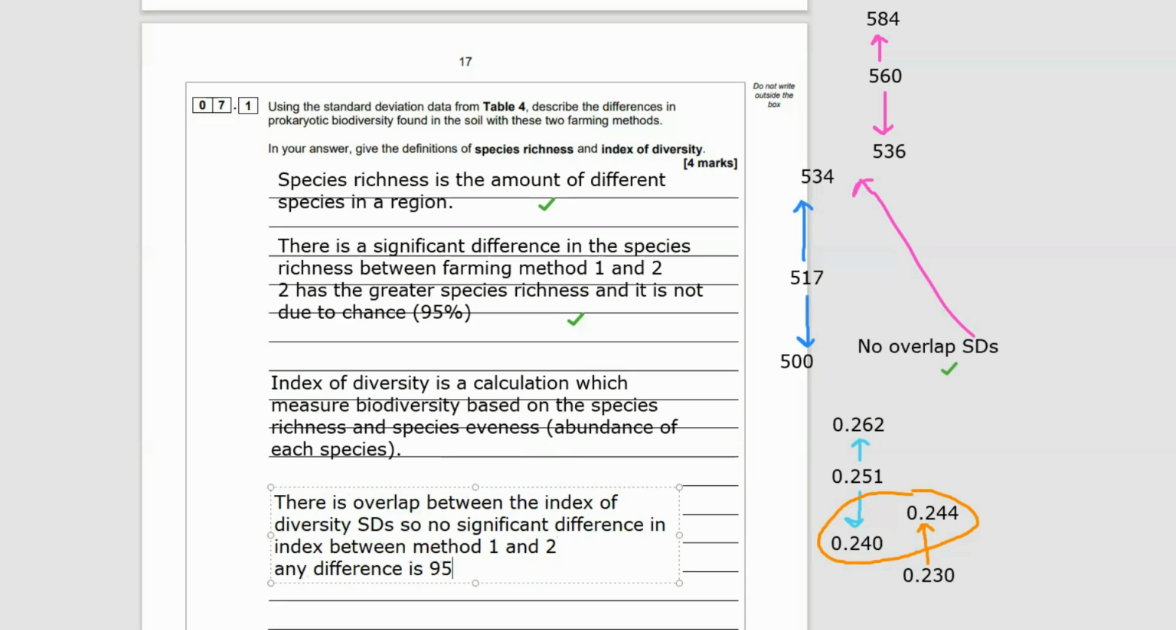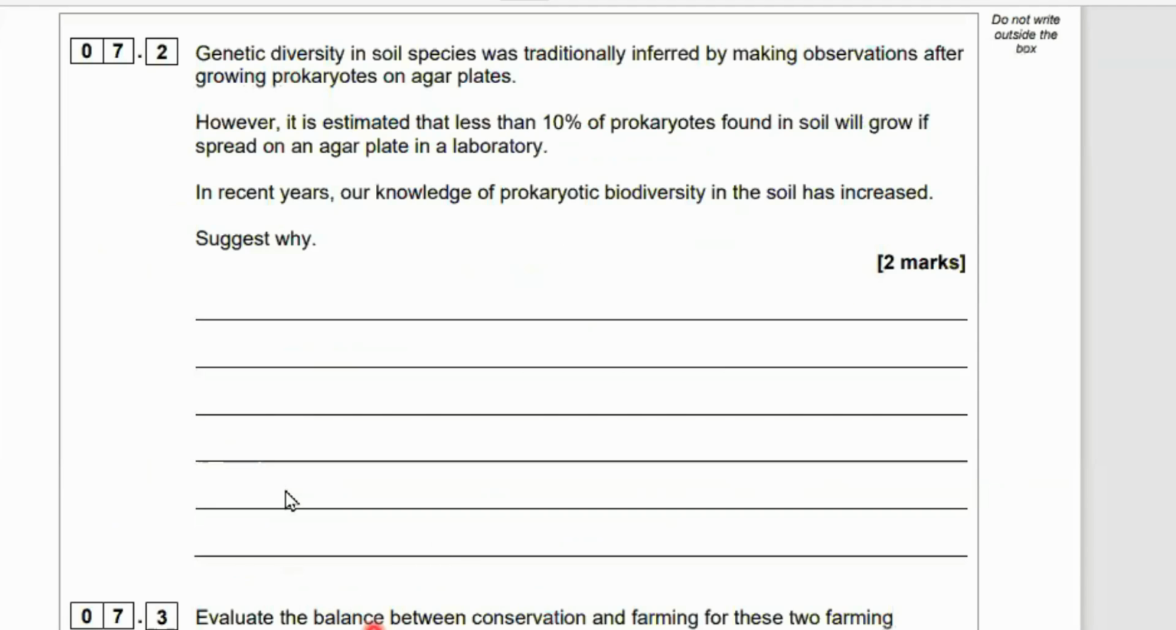So we can say that the difference is not significant. Okay, that this difference is not significant. Right, let's move on. Hope you got all of that info.